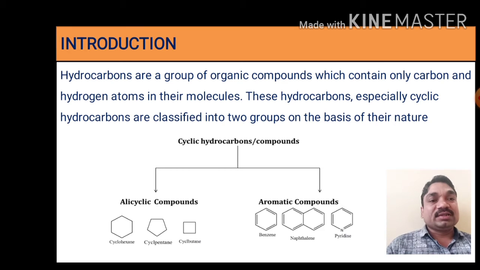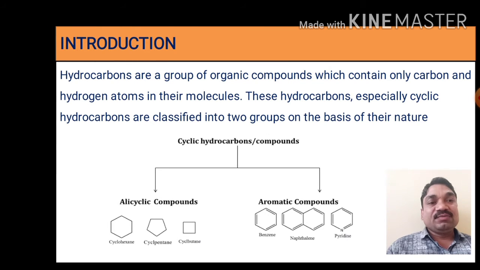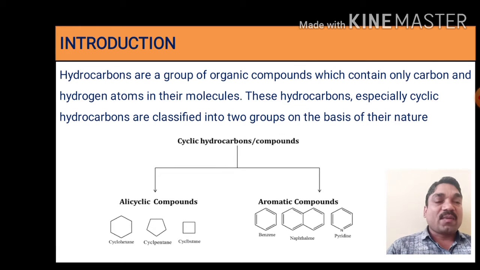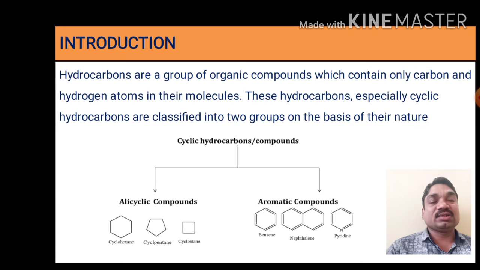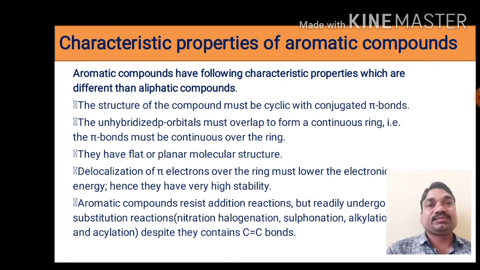Next is the aromatic compound. Aromatic compounds have special properties. The first one is benzene, C6H6. It contains 3 double bonds and 3 single bonds. When two benzene rings fuse with each other, it forms the naphthalene molecule, C10H8. Next is pyridine. It is a heterocyclic aromatic compound. It contains 5 carbon atoms, 1 nitrogen and 5 hydrogen atoms. So these are the aromatic compounds and alicyclic compounds. These cyclic hydrocarbons are grouped into alicyclic compounds and aromatic compounds.